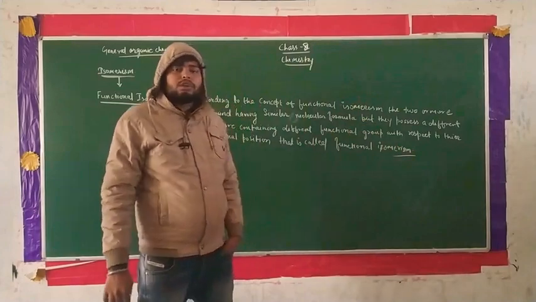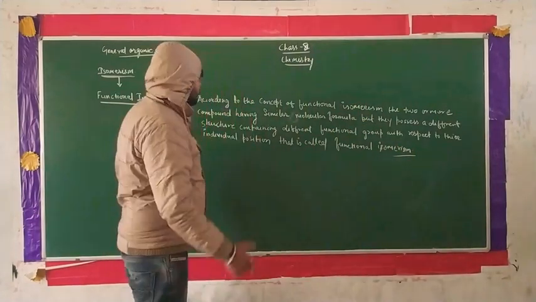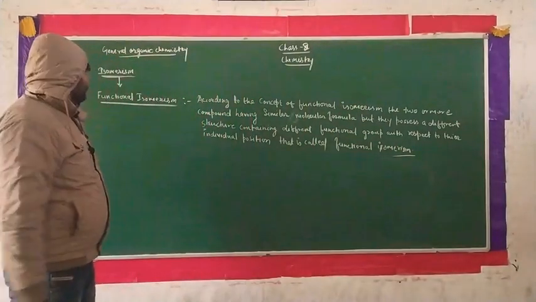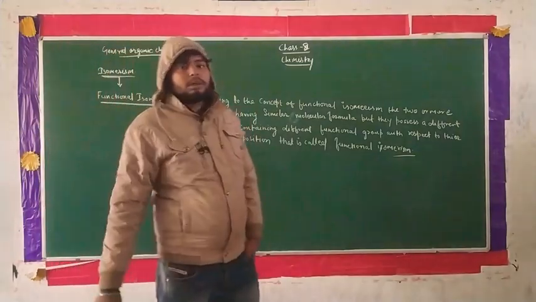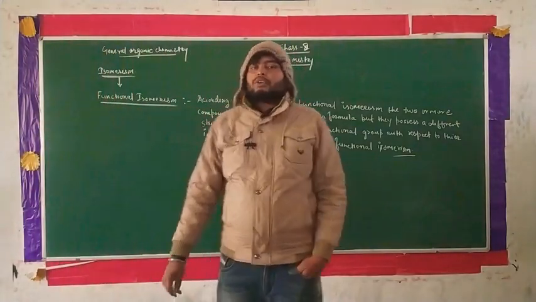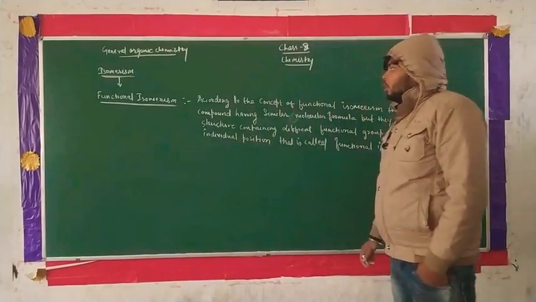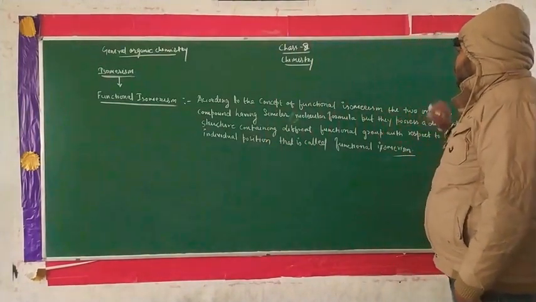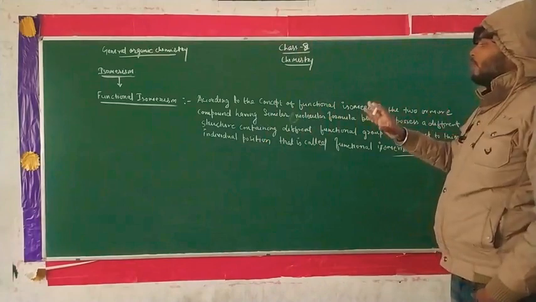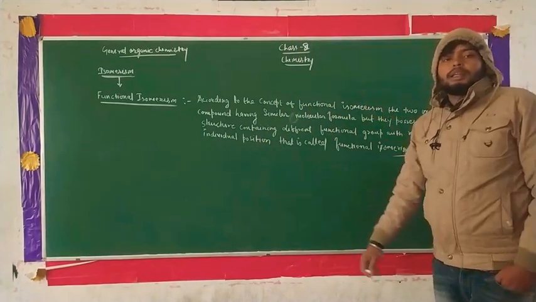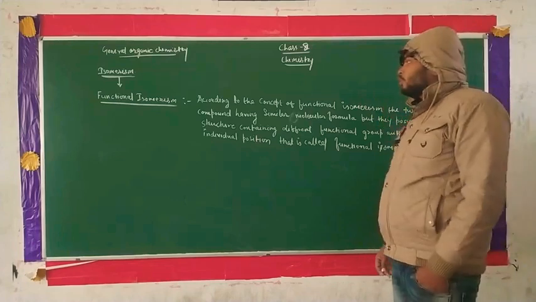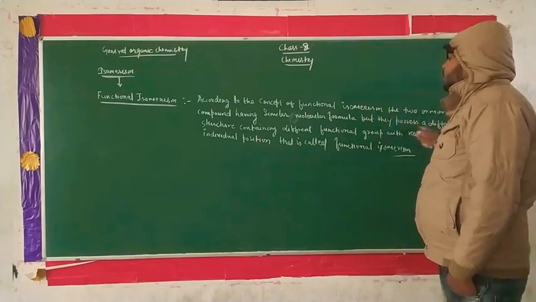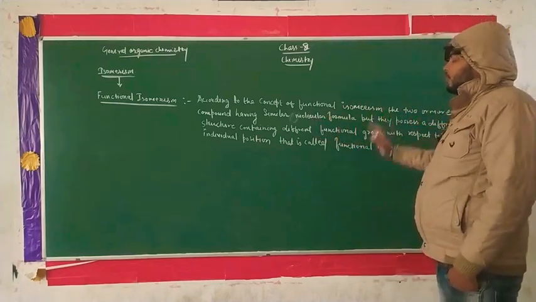Just like the previous concept of the video, this concept is obtained in terms of the functional group. First of all we have to see the definition. According to the concept of functional isomerism, two or more compounds have a similar molecular formula but possess a different structure containing a different functional group.